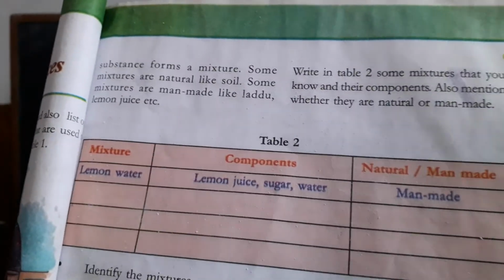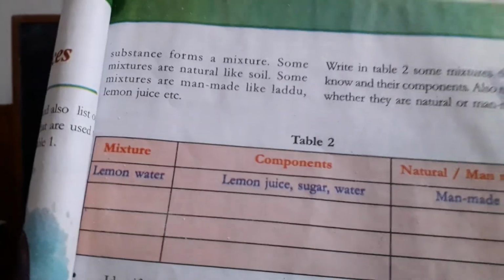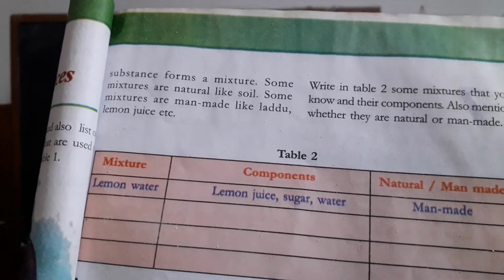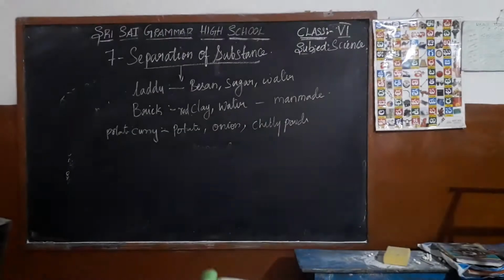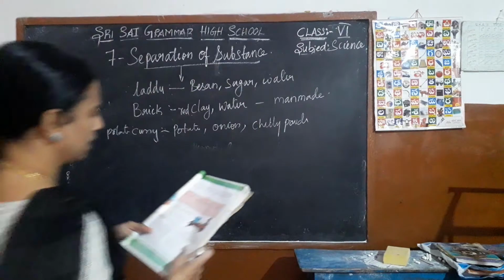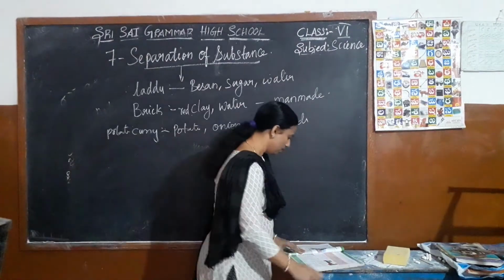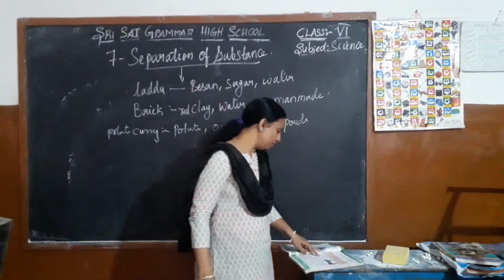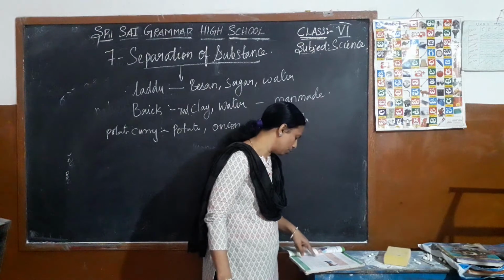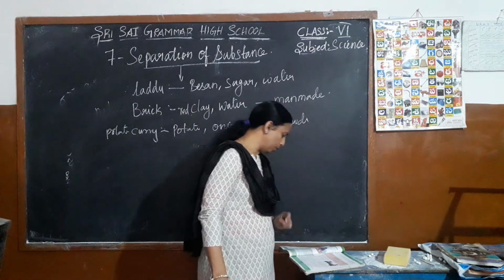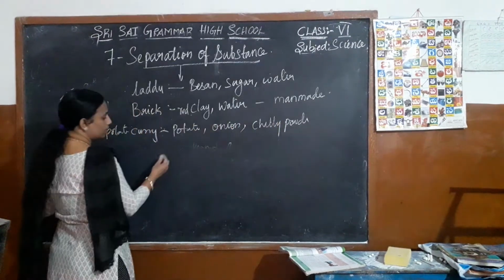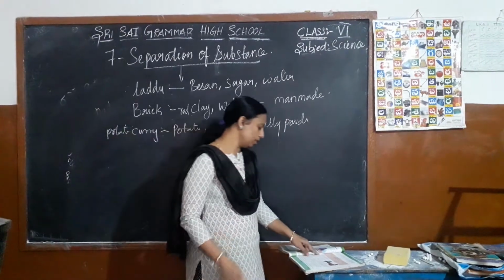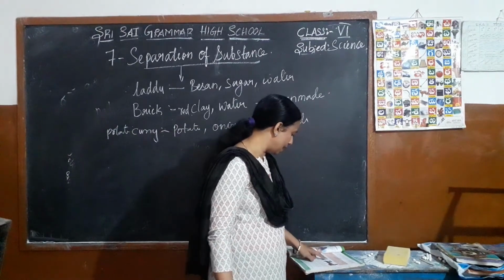Natural. Haldi, red chili, it is not a mixture. And from the mixtures in the examples mentioned above, how can you separate the components?